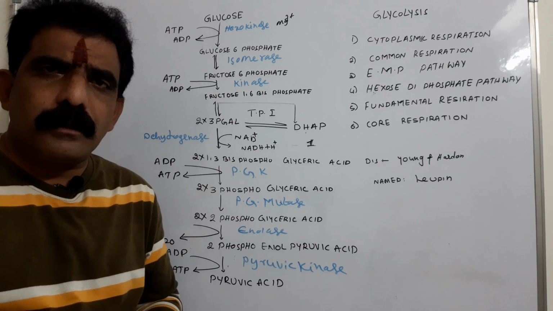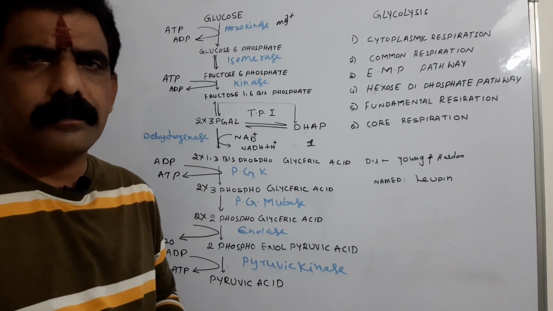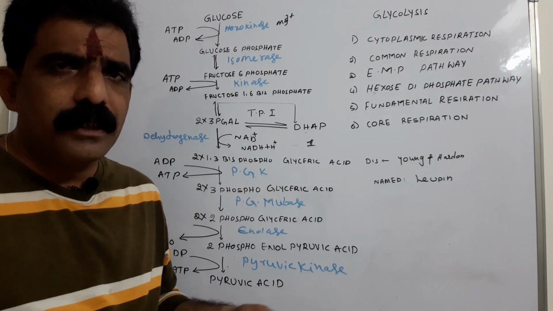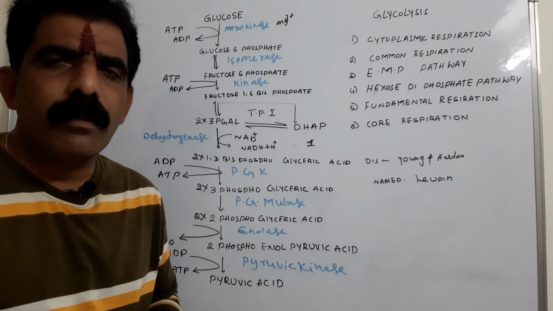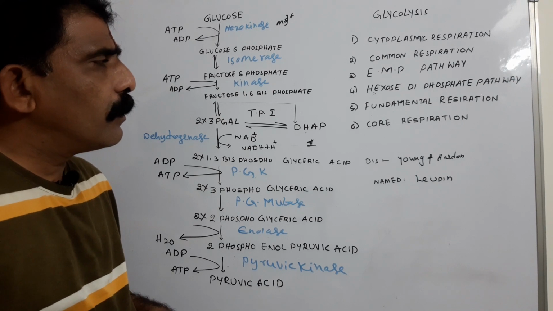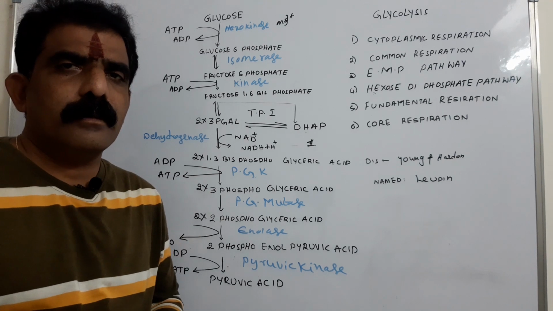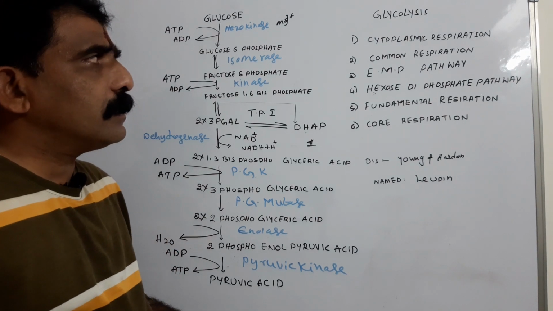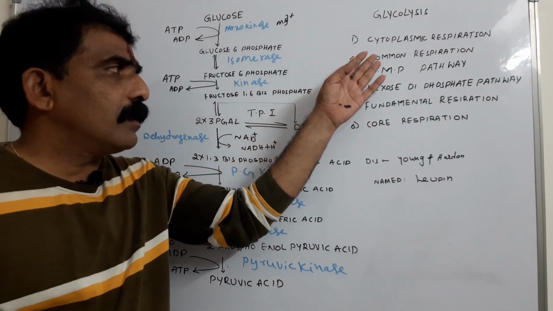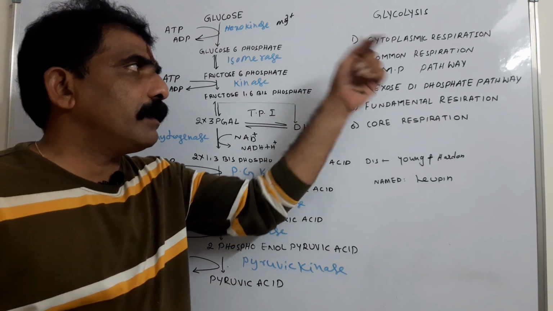So what is glycolysis? Glycolysis is nothing but lysis of glucose. The term is derived from glycis, glucose, and lysis, breakdown. Where does glycolysis take place? It takes place in cytoplasm. Hence, it is called cytoplasmic respiration. As it takes place in cytoplasm, glycolysis is called cytoplasmic respiration.